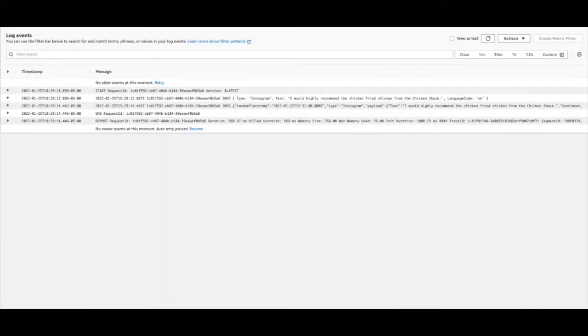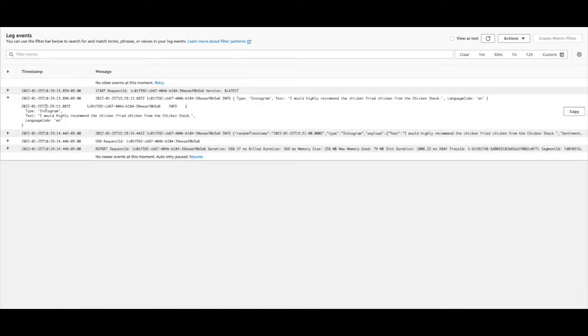Now I am in AWS CloudWatch and I'm showing the data that was logged out from the application. This first logged information is just the information that I showed earlier. This is the comment, and it's saying it came from Instagram.